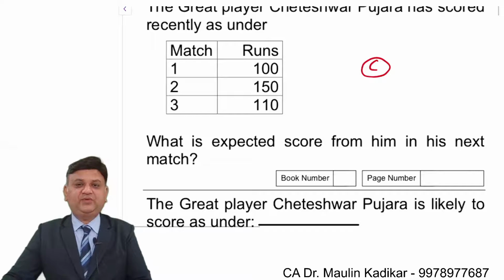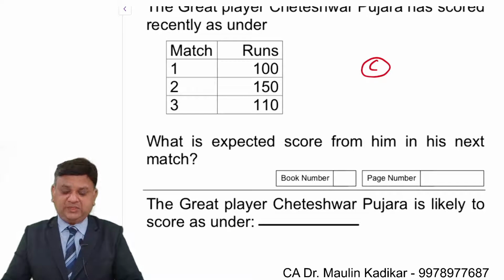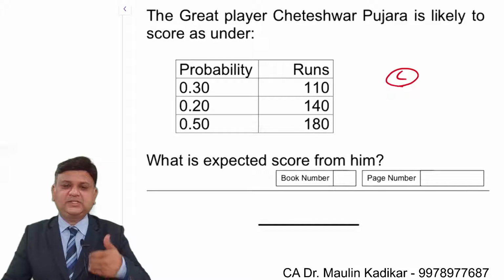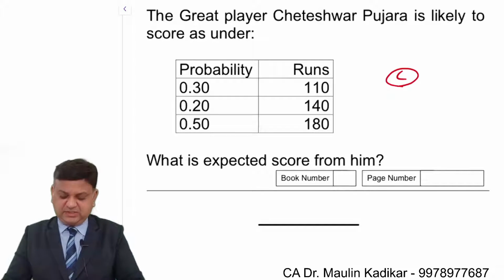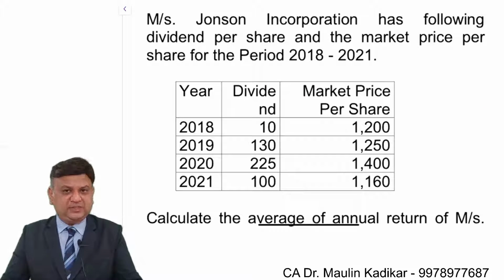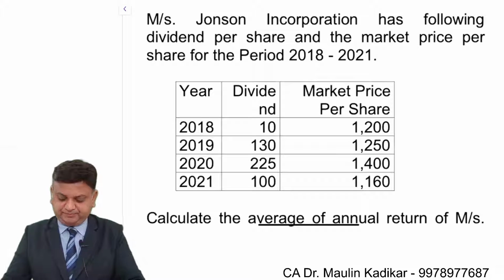Based on the past performance, you anticipate the future performance. Based on the past performance, you assign the probability for the future performance to make the calculation of the anticipation of the performance. It was a player, then that is applicable for a security.